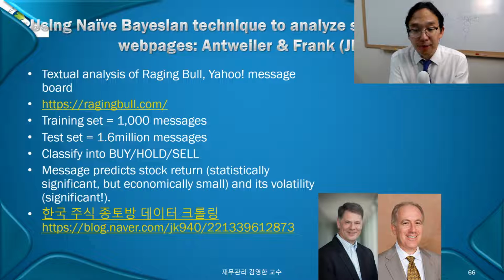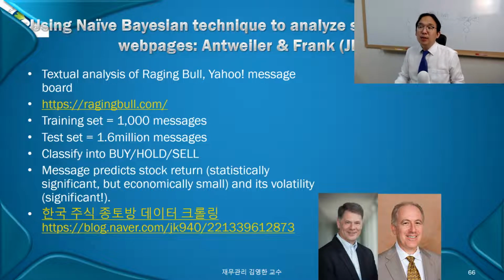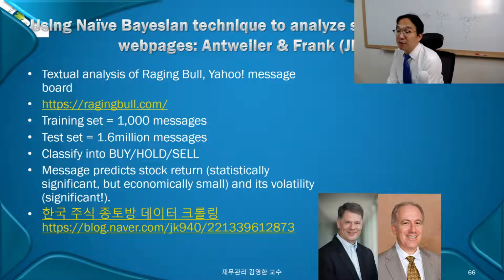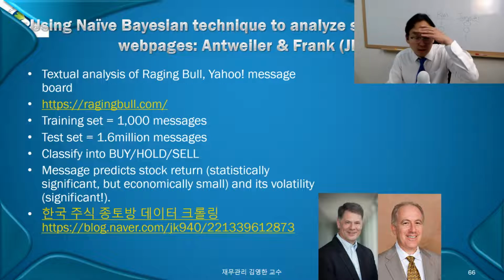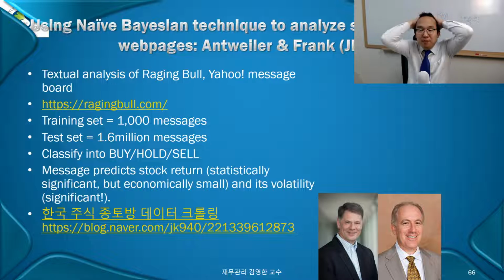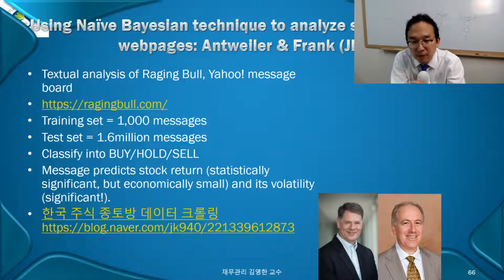Okay. And what did they find? Well, positive messages predict positive stock returns. Negative messages predict negative stock returns. But in a statistically significant manner, but economically insignificant manner. What do you mean? After transaction cost, the return predictability is not there. Okay, it's not worth buying and selling those stocks based on the text analysis using Raging Bull, those short message boards.